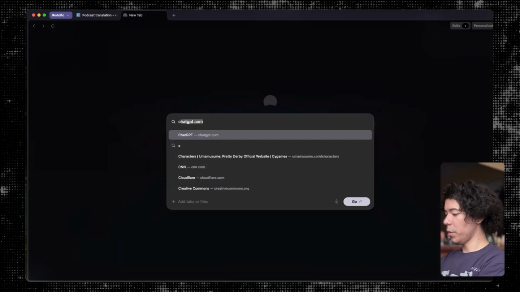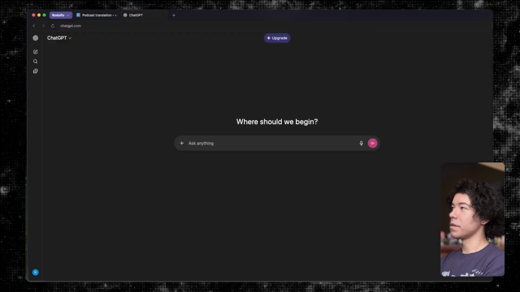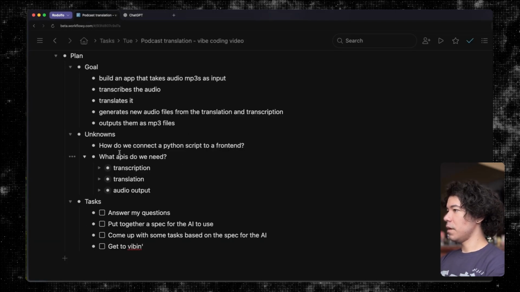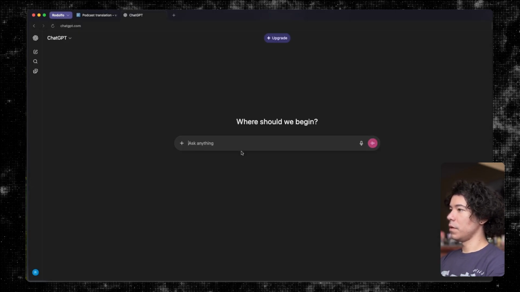All right. So let's open up a new tab. I'm just going to go to ChatGPT because it's the quickest thing and it's generally pretty good. If it doesn't work, we'll just switch to something else. So the first question here is, how do we connect a Python script to a front end? So can we actually do that easily?